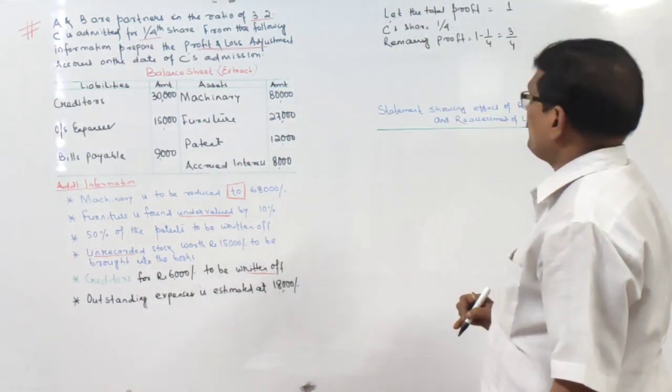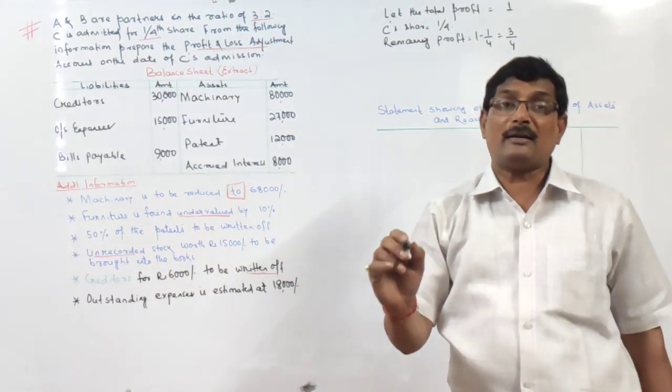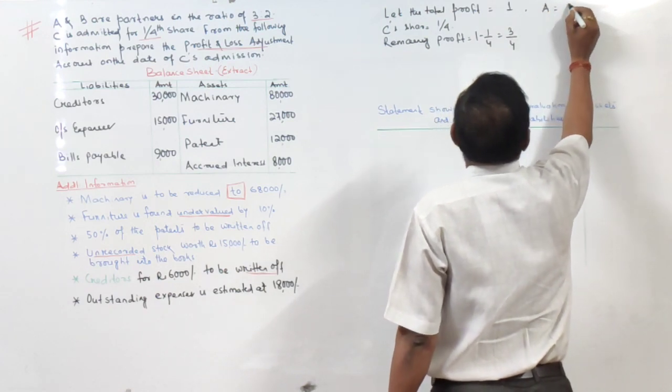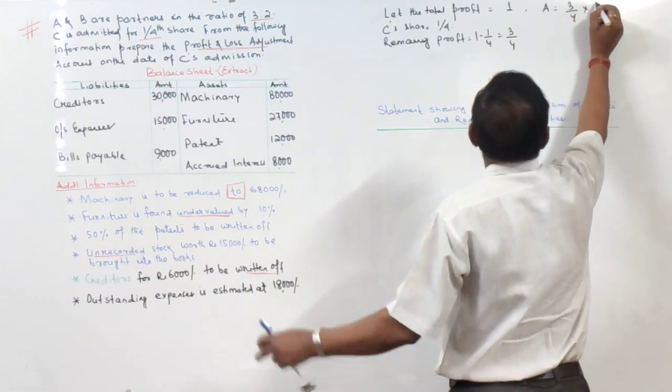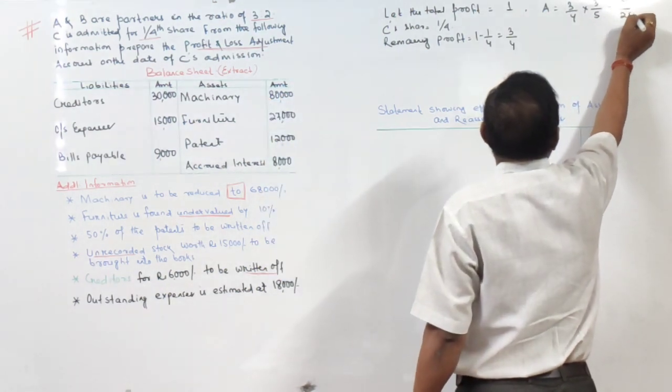So if no specific information is there, the remaining profit is to be shared by old partners in the old ratio. So A will be getting how much? 3/4 into 3/5, old ratio 3:2, that is 9/20.